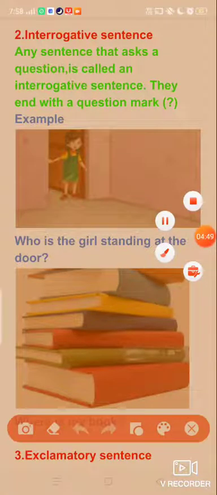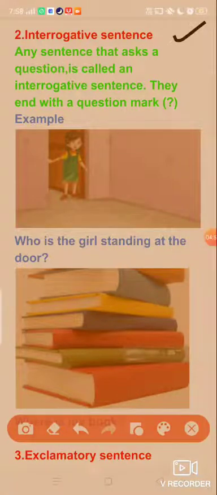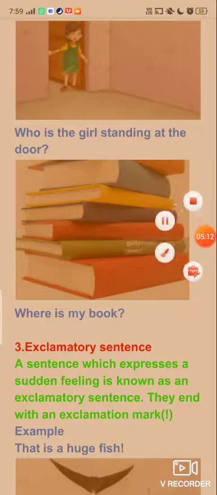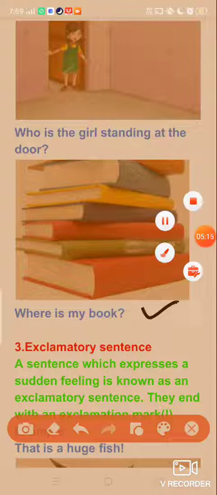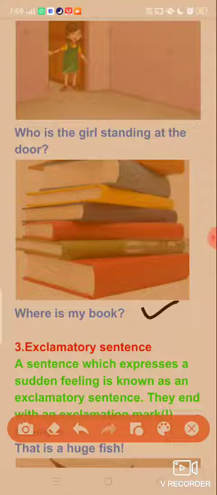Second kind of sentence is interrogative sentence. What is an interrogative sentence? Any sentence that asks a question is called an interrogative sentence. They end with a question mark. Let's see some examples. Who is the girl standing at the door? Where is my book? All these sentences are asking questions and they are ending with a question mark. So, these are interrogative sentences.